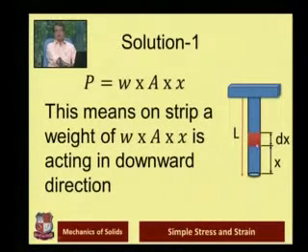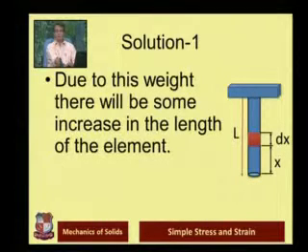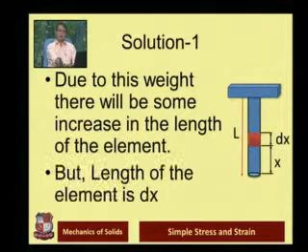So just like previous examples which I gave, it will be acting in downward direction, so it means that its length will increase. Or you can also consider this as a tensile force. So due to its weight, there will be some increase in the length of the element as it is acting downward, as I already mentioned. But here we know that length of the element is dx. So what change in the length will be there? That is what we want to find out.